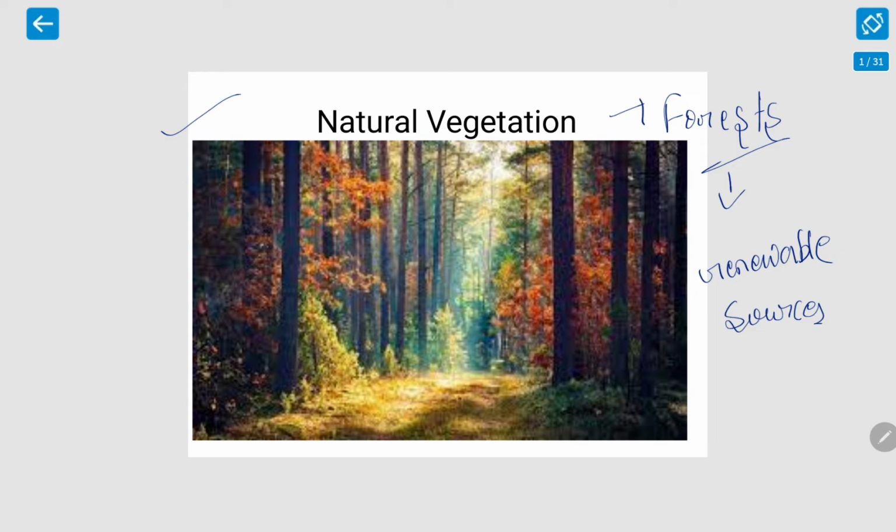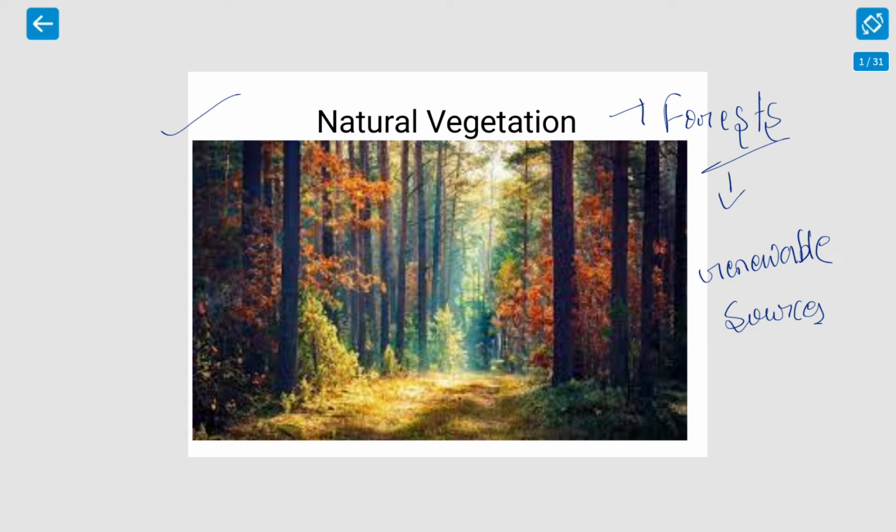They help in maintaining ecological balance, reducing pollution, maintaining humidity, purifying air, and are a source of timber, fruits, flowers, and fuel. So the forest provides us everything that we need, right? The necessary things like oxygen, food, and it also purifies the air as it takes in carbon dioxide and releases oxygen, and in a way it also attracts rainfall.